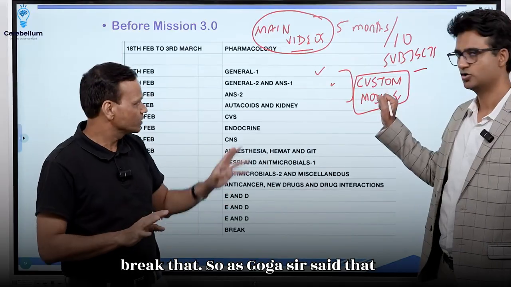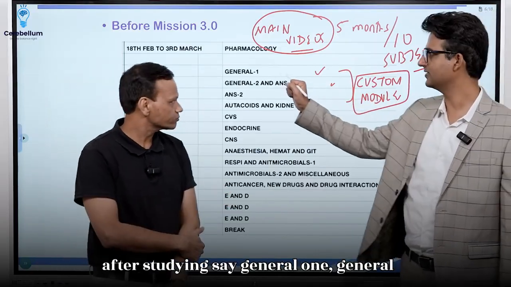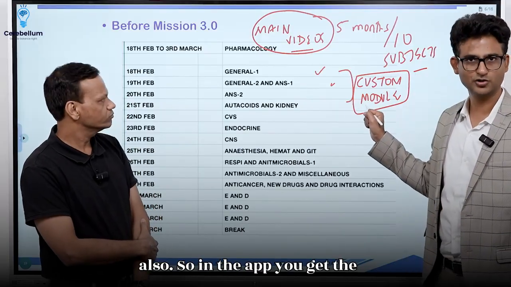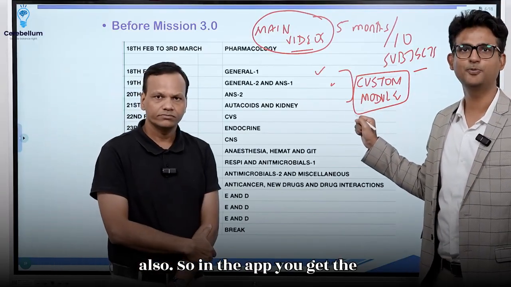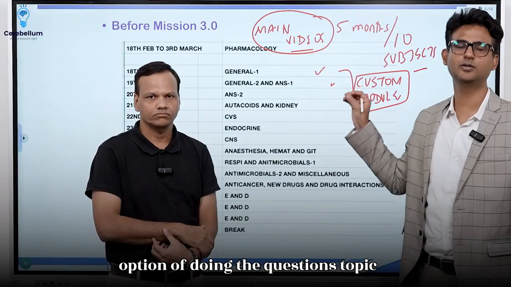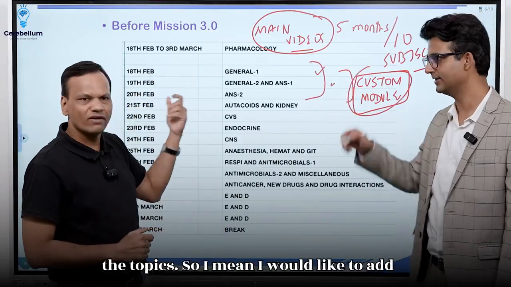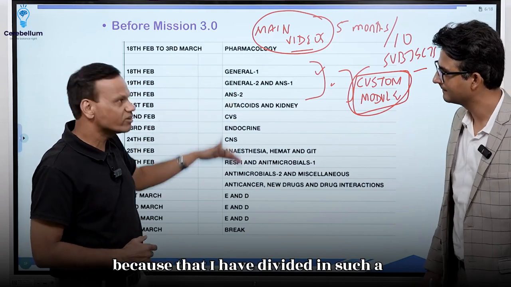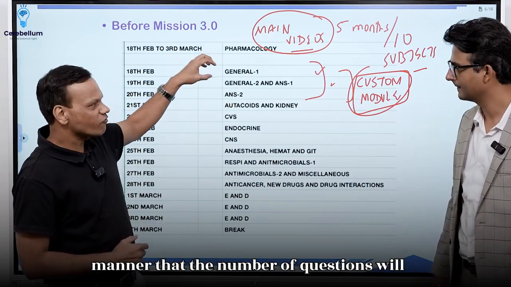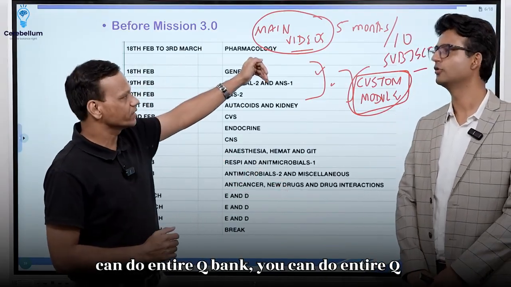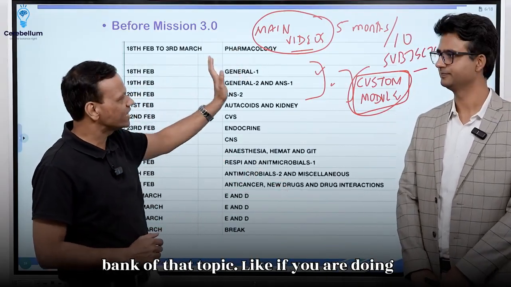Do not break that. As Goga sir said, after studying say General 1, General 2 and ANS, you can do the custom module also. In the app you get the option of doing questions topic wise, so you can make a custom module of the topics. Praveen, I would like to add, because I have divided it in such a manner that the number of questions will be around 60-70 only. Okay, sir. That means you can do the entire Q bank of that topic.